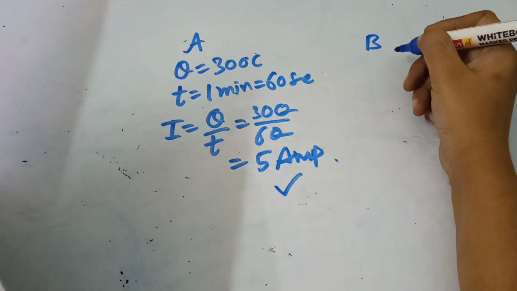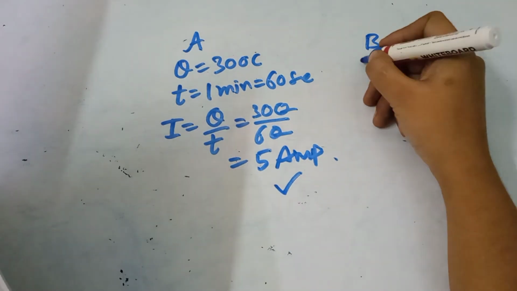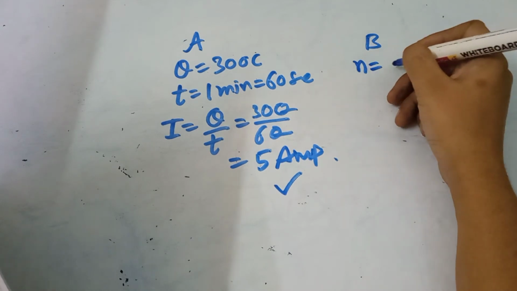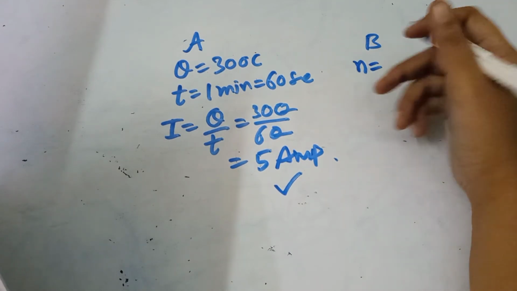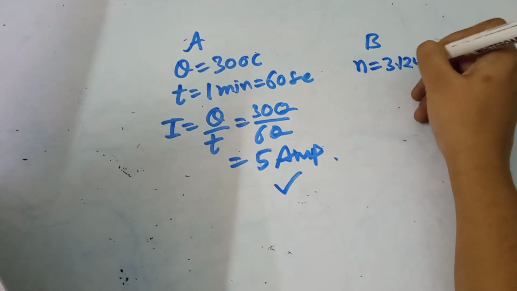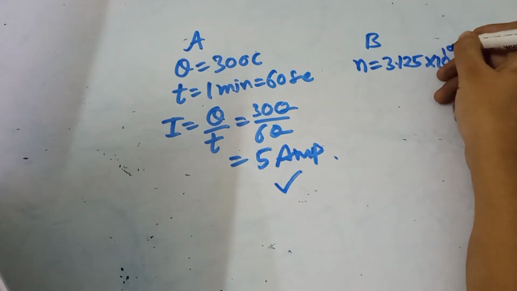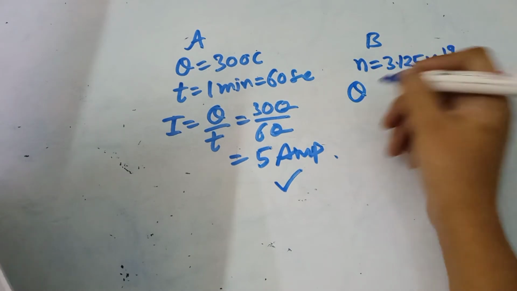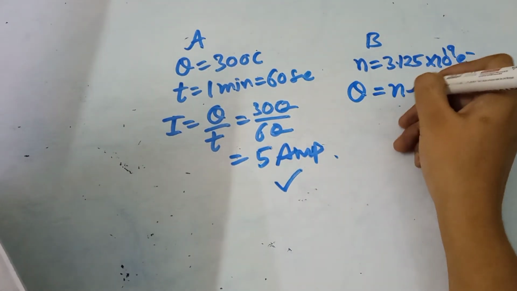He said that 3.125 into 10 to the power 19 electrons. So the number of electrons flowing for 1 second is 3.125 multiplied by 10 to the power 19 electrons. So the total charge is equal to Ne.